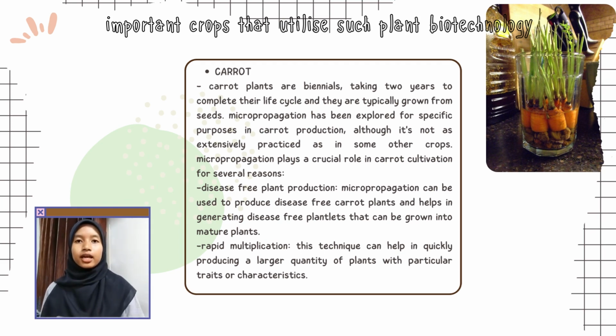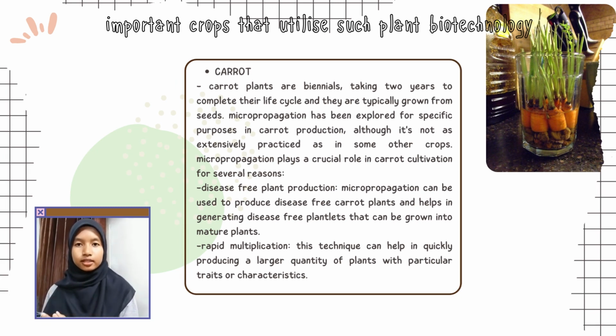The other one is carrot. Carrots are primarily grown through seeds, but micropropagation techniques in carrot cultivation are less common compared to other crops. Carrot plants are biennials, taking 2 years to complete their life cycle, and they are typically grown from seeds. However, micropropagation has been explored for specific purposes in carrot production. Although it is not as intensively practiced as some other crops, firstly, it helps in disease-free plant production. Micropropagation can be used to produce disease-free carrot plants.